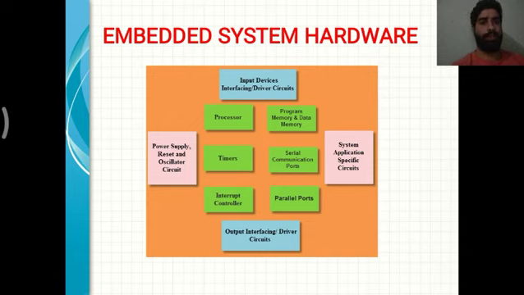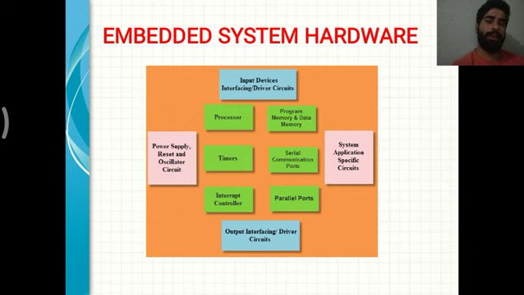For the input port, the input comes from physical devices like transducer circuits, keypad, touch screen, etc. And output ports like LED, LCD and communication systems.